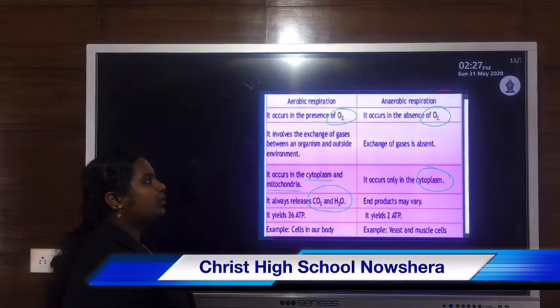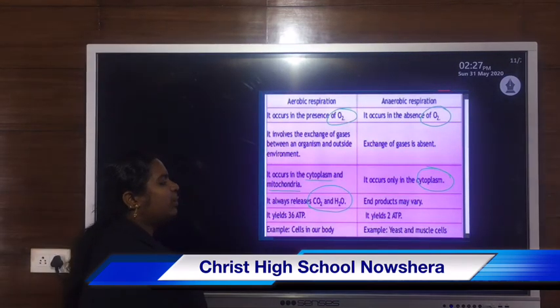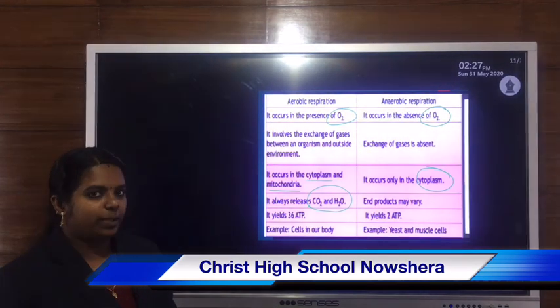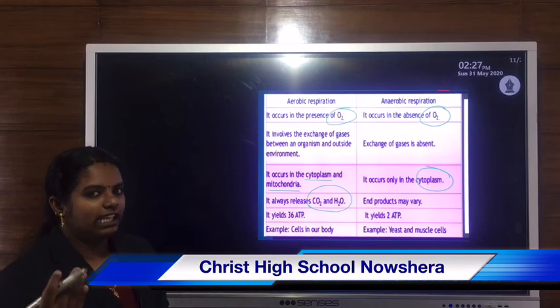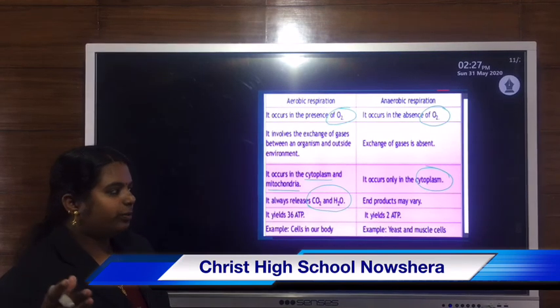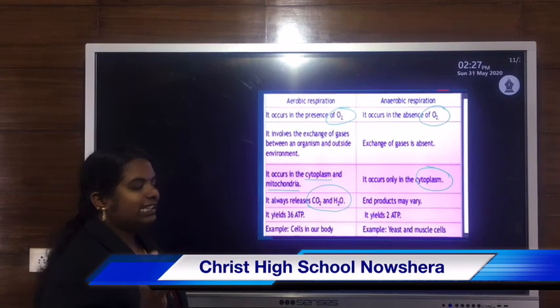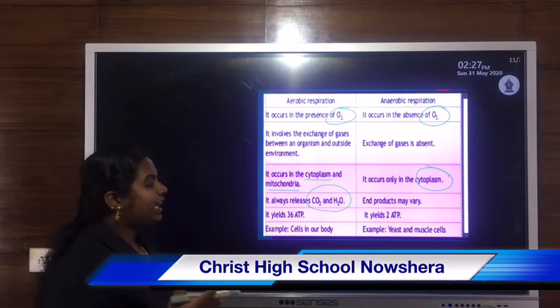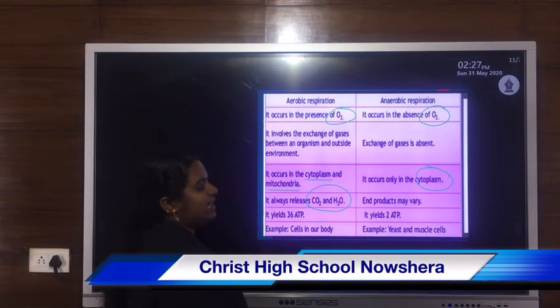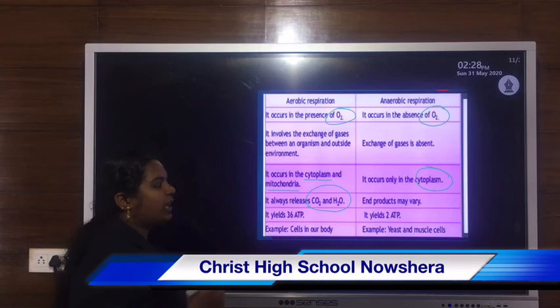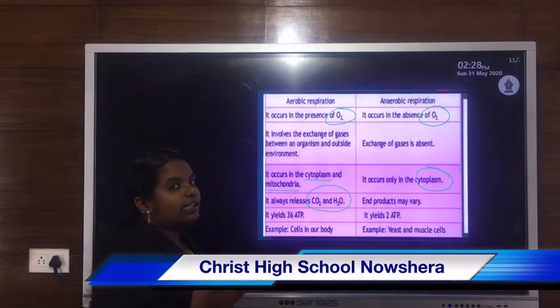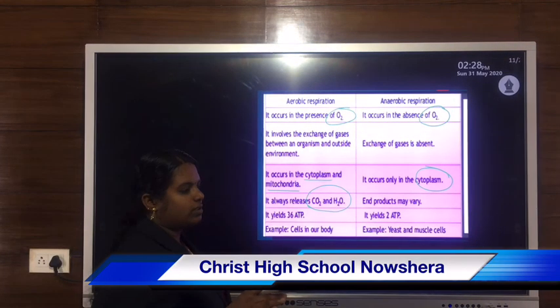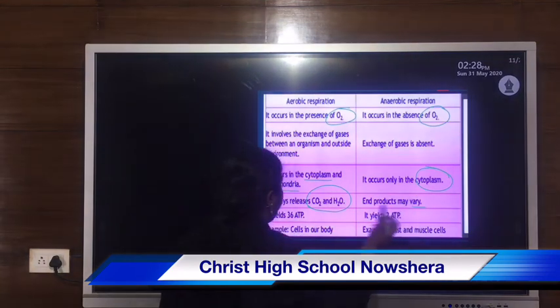But in anaerobic respiration, end products are not always the same. Sometimes the end product is ethyl alcohol, in case of yeast. But in case of muscle cells or lactobacillus bacteria, lactic acid is the end product. So end products may vary.